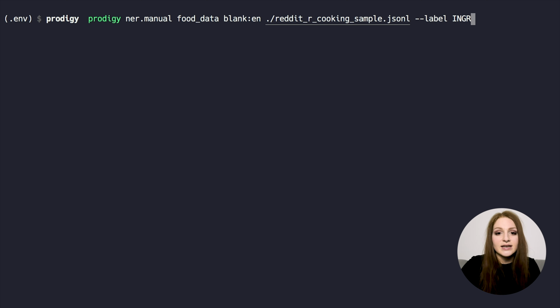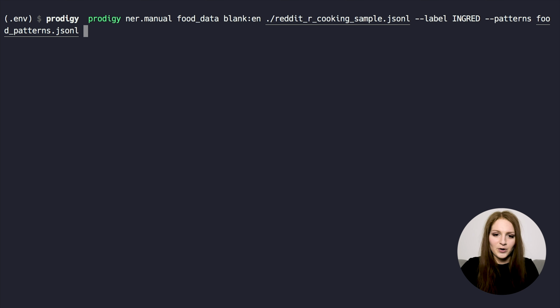And we also give it the label that we want to assign in general and that we want our entity label to be, which obviously is the same as the pattern label. And if you have multiple labels, you can also pass in a comma separated list here, but we'll only be focusing on one. And of course we need our patterns that we just created. So if a text contains a match, Prodigy will automatically highlight it for us.